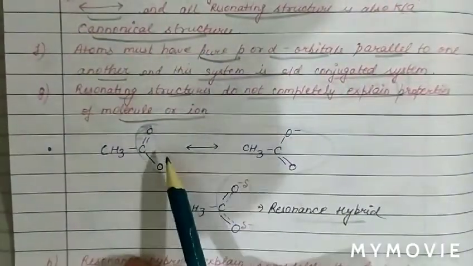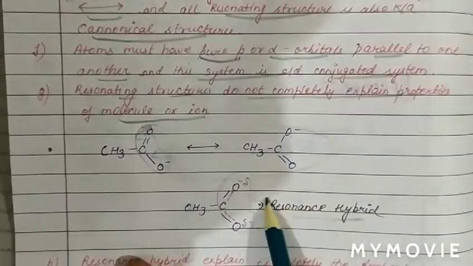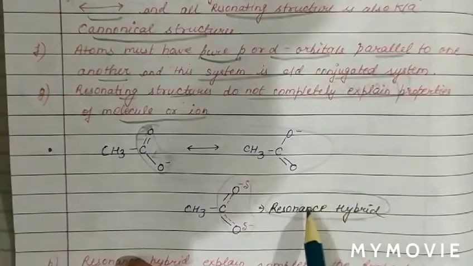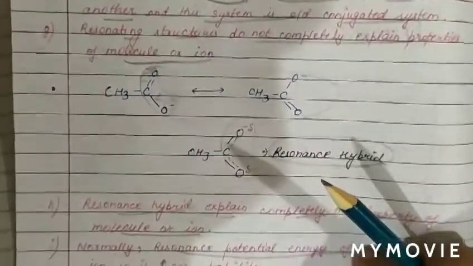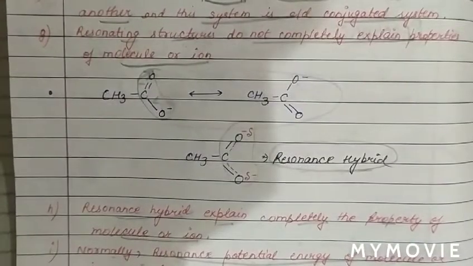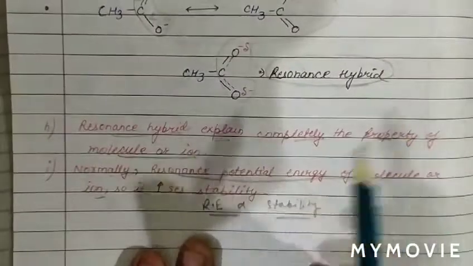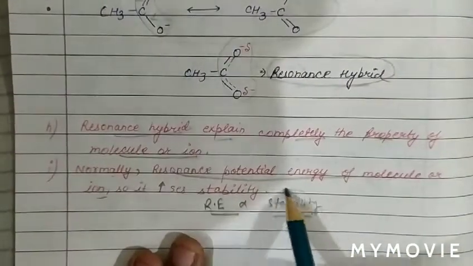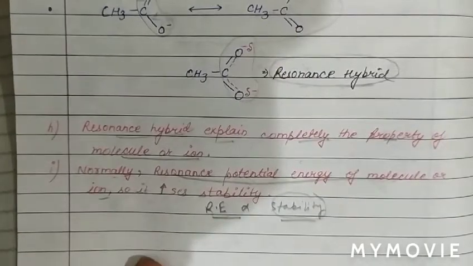We can see that these two structures are the resonating structures, while this one is the resonating hybrid, and the complete property of a molecule or ion is explained by the resonating hybrid. Basically, the resonating hybrid completely explains the property of a molecule or ion. And we also know that more resonance energy means more stability of the molecule or ion. Now we will discuss the cases of resonance.